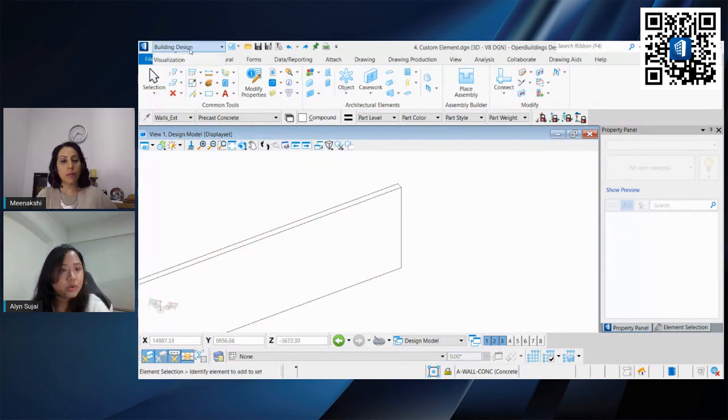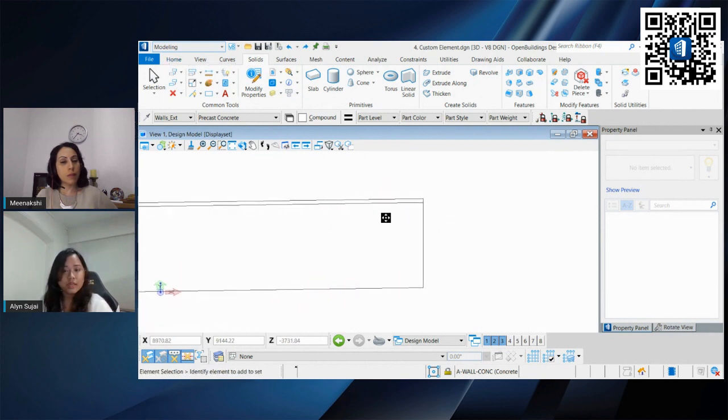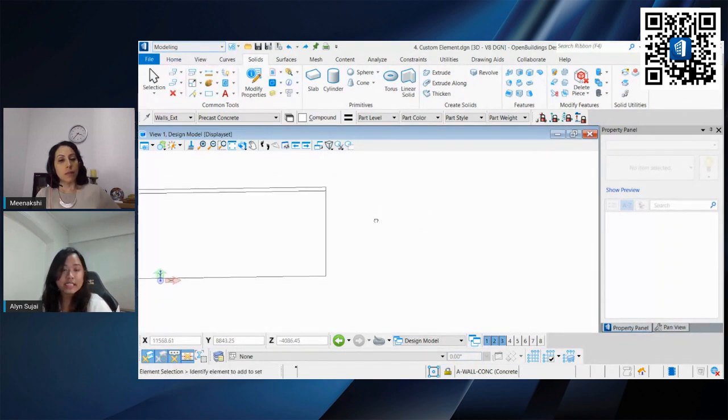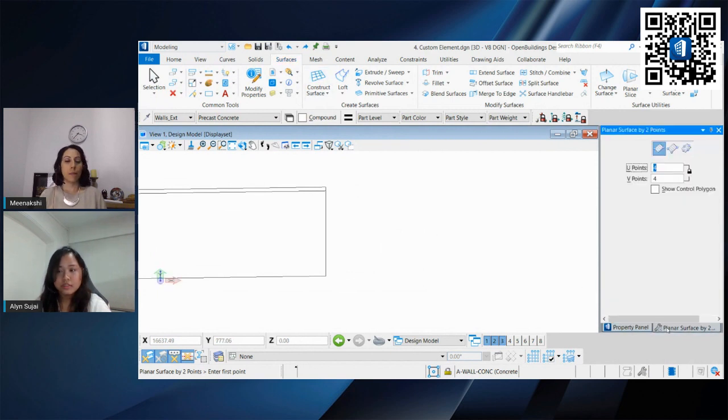From here, we can go back to our modeling workflow and bring in a more flexible or more parametric wall. In this case, we're using a surface, and we can construct a surface.